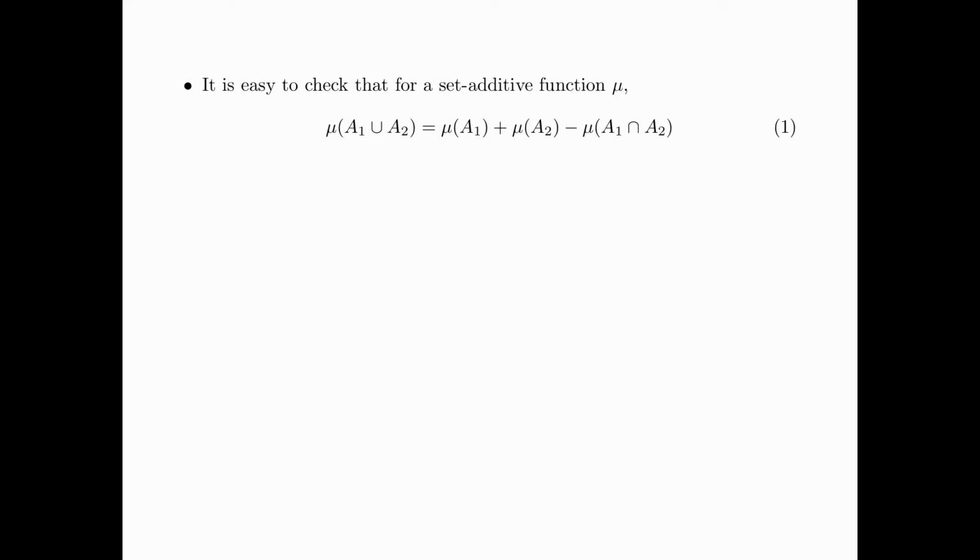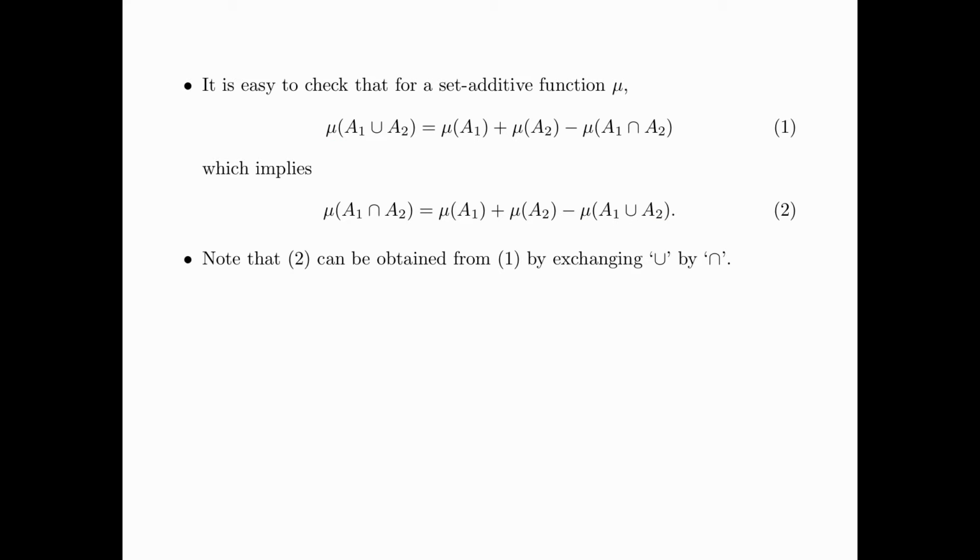First, it is easy to check that for a set additive function mu, mu of A1 union A2 is equal to mu of A1 plus mu of A2 minus mu of A1 intersect A2. Now, by rearranging the terms, we obtain mu of A1 intersect A2 equals mu of A1 plus mu of A2 minus mu of A1 union A2.